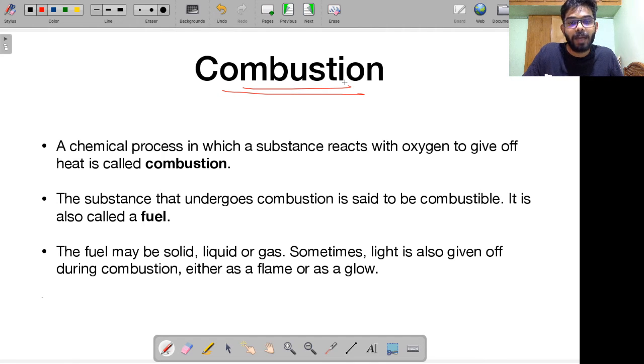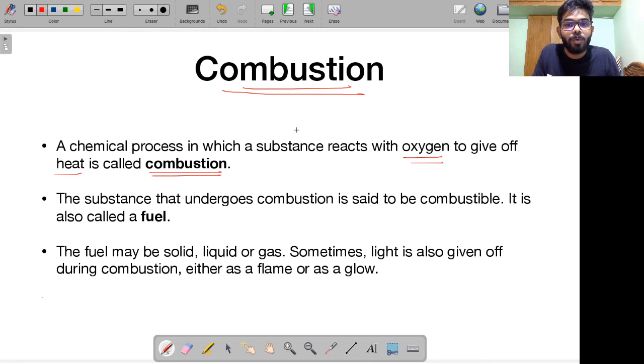Combustion is basically a chemical process in which a substance reacts with oxygen to give off heat. This is called combustion. That means combustion basically means any object that is burning, right? Any object that is burning, fuel, remember, whatever fuel you're using, is said to undergo combustion, right? It is reacting with oxygen. It is producing heat.